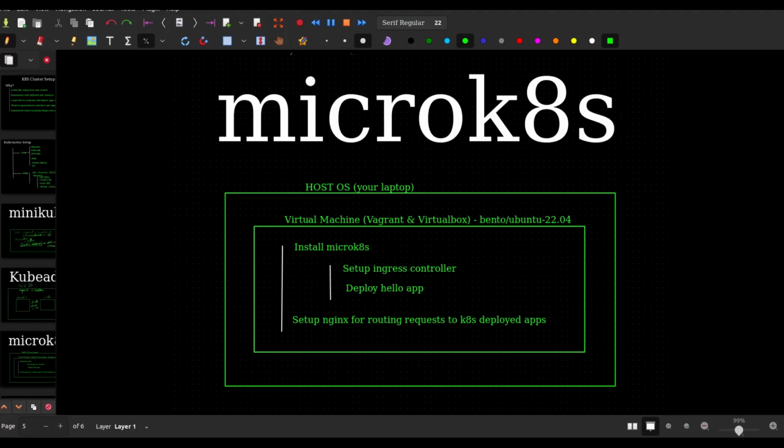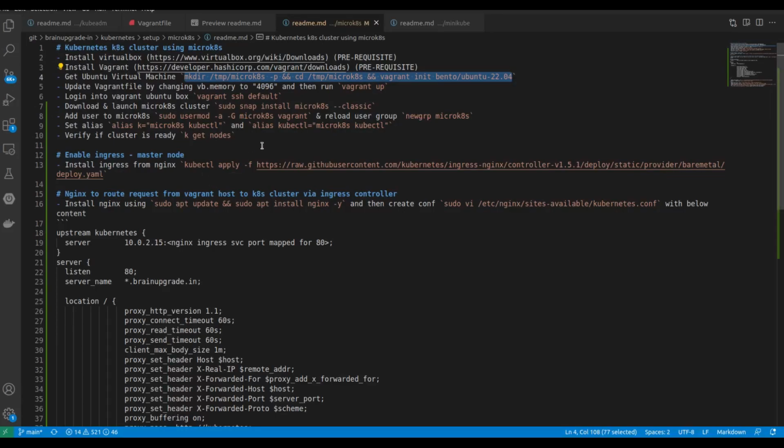Steps are specified here in this file. The location of this particular file is specified in the description box below. I believe you have VirtualBox and Vagrant already installed. If not, you can install these two quickly.